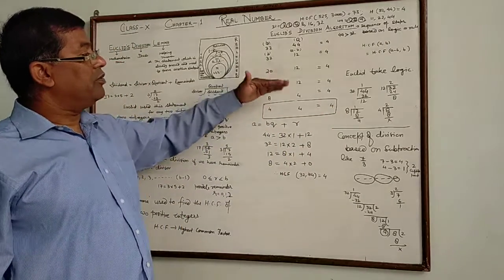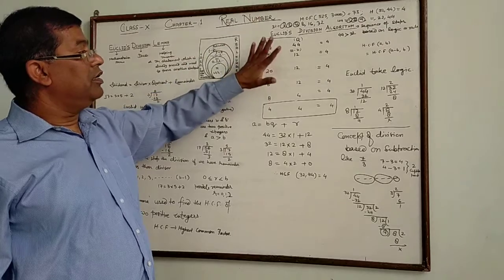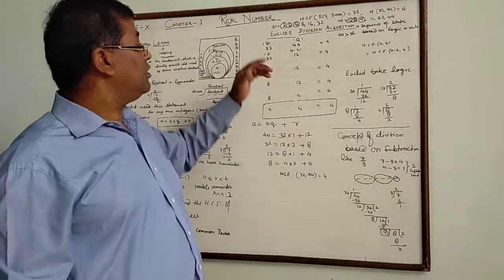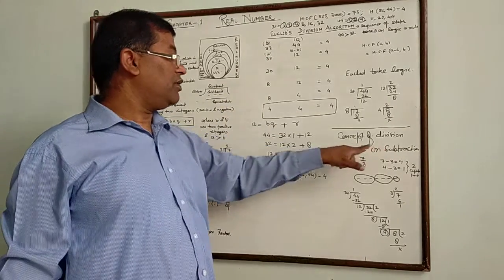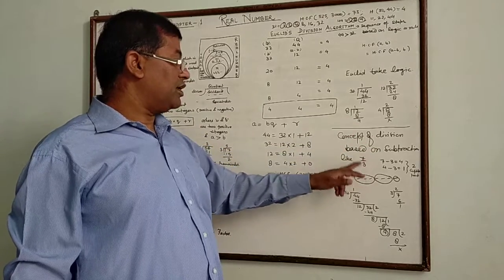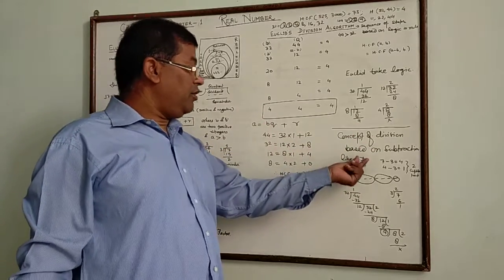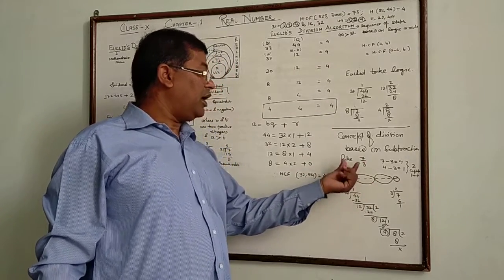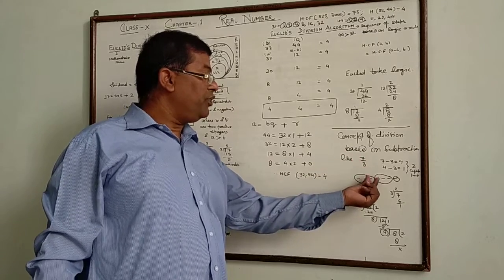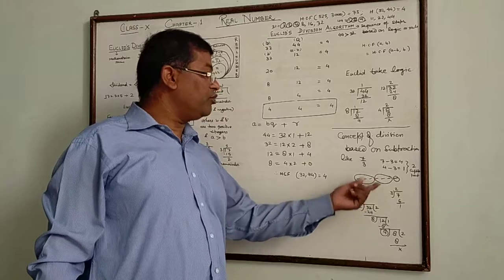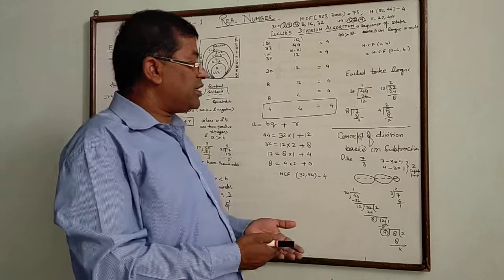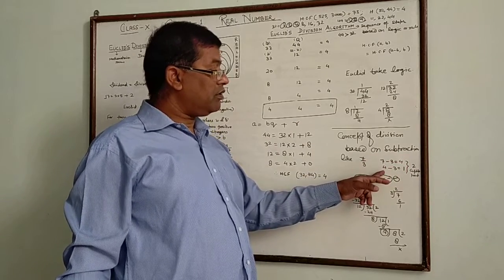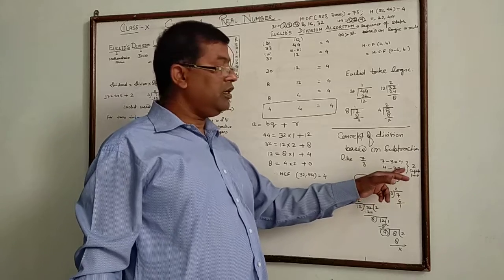Why do we write this? Because this is the logic Euclid used, and we know that division is based on the concept of subtraction. Like 7 by 3: if we divide, draw 7 lines, 7 dots, and we want to make groups of 3, we have only 2 complete groups, and 1 remains. When we write it in subtraction form, 7 minus 3 is 4. Again we draw another group of 3, then subtract 4 minus 3, 1.